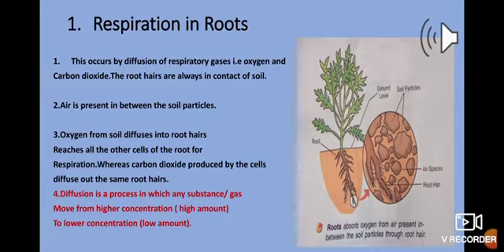Similarly, when the process of respiration takes place inside the cells of the root, the percentage of carbon dioxide is very high in all the cells. So in comparison to outside, there is a much larger amount of carbon dioxide inside the plant root, so it needs to be thrown out. So similarly, the movement of carbon dioxide from the place where it is in higher concentration, that means inside the root, to outside, where it is in a lesser amount, that means in the soil, this process is known as diffusion.